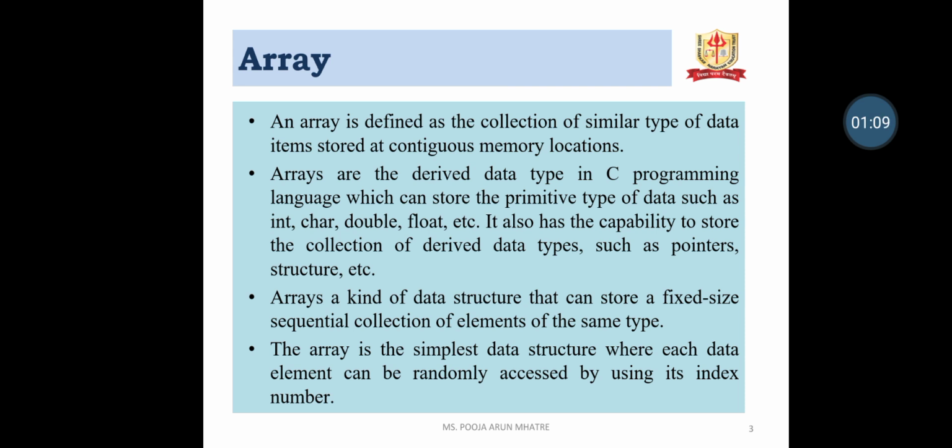Arrays are the derived data type in the C programming language which can store the primitive types of data such as integer, character, double, float, etc. It has the capacity to store the collection of derived data types such as pointers, structures, etc. So array is a kind of data structure that can store a fixed size sequential collection of data items which are of similar data type. The array is the simplest data structure where each element can be randomly accessed by its index number.